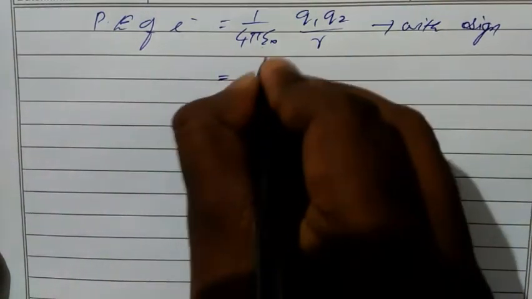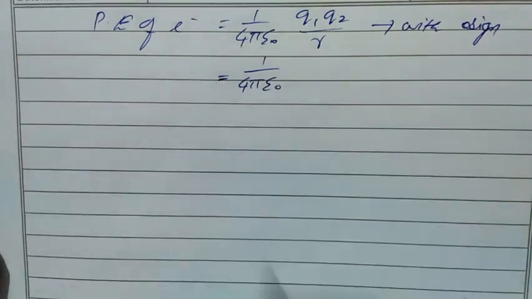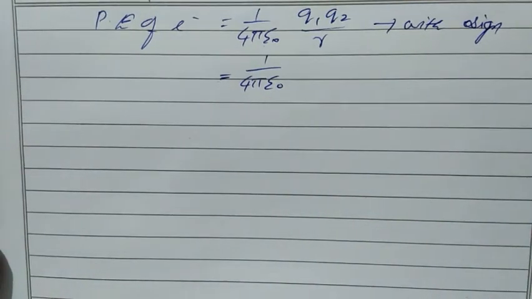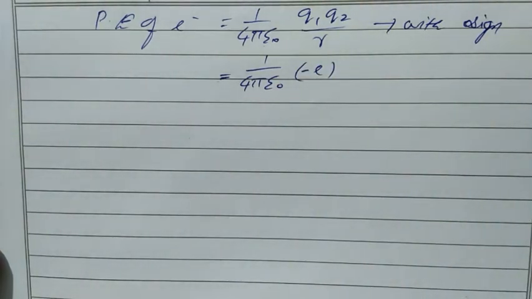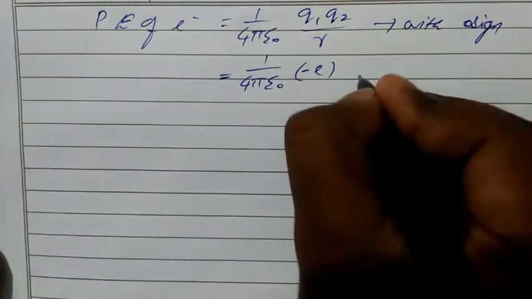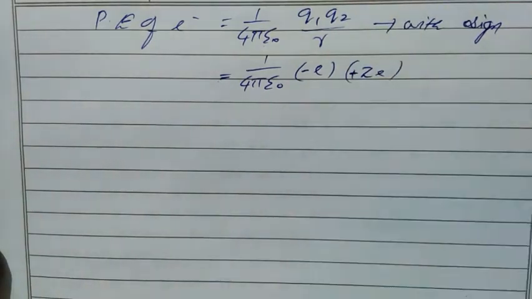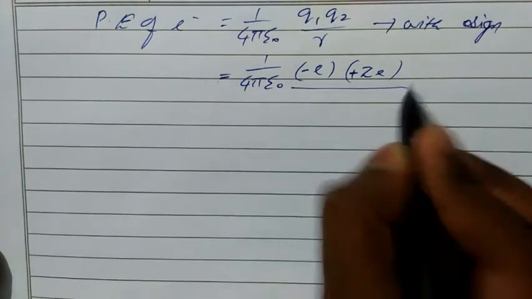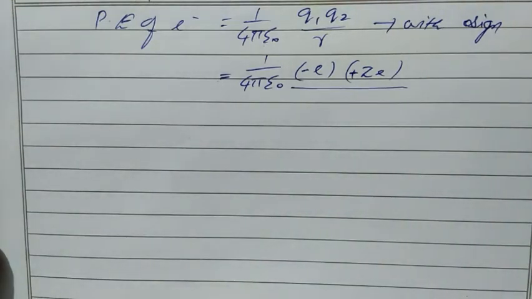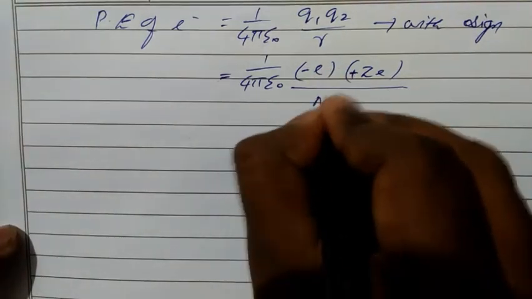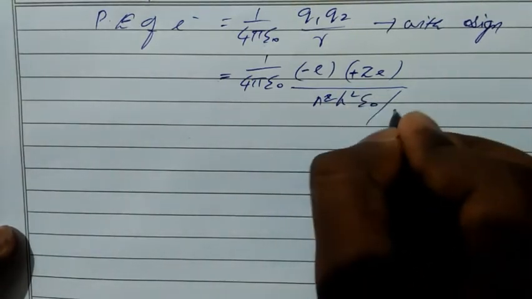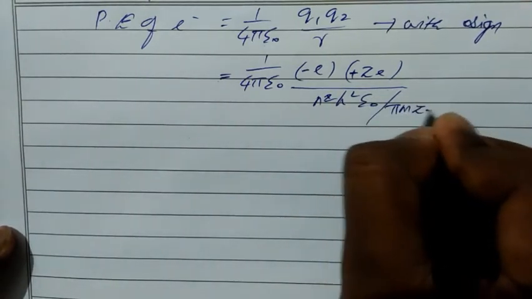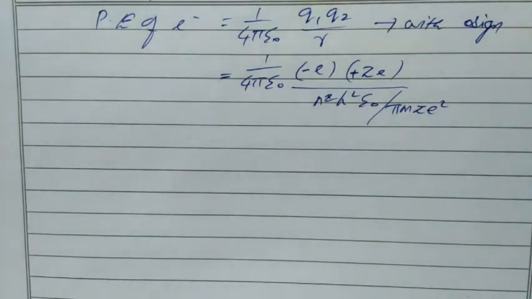Okay. So 1 by 4 pi epsilon naught. For electron we have minus e. Okay, q1 is our electron. Then inside the nucleus we have positive charge. So we don't know the number, we take plus Ze divided by r. What is r? Just now we found the radius equation. So radius is n square h square epsilon naught divided by pi m z e square. So this is radius equation.